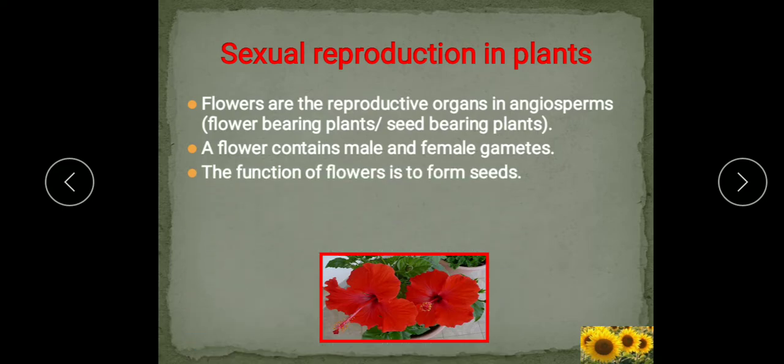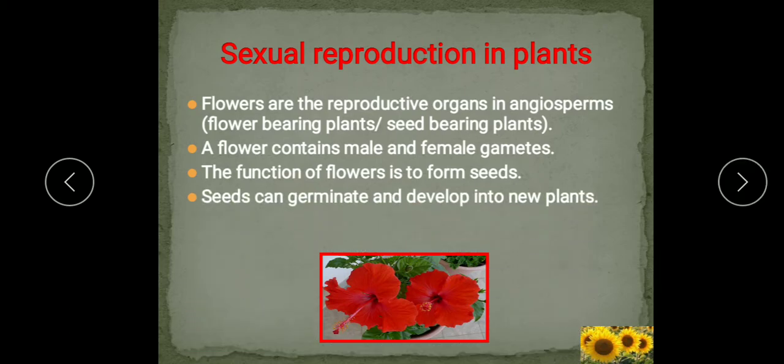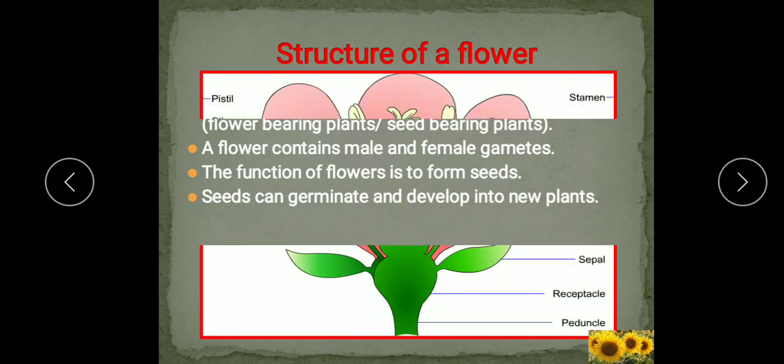Now the function of flowers is to form seeds. After fusion of gametes, a zygote is formed and that develops into the embryo, and the remaining part develops into the seed. These seeds can germinate and develop into new plants.